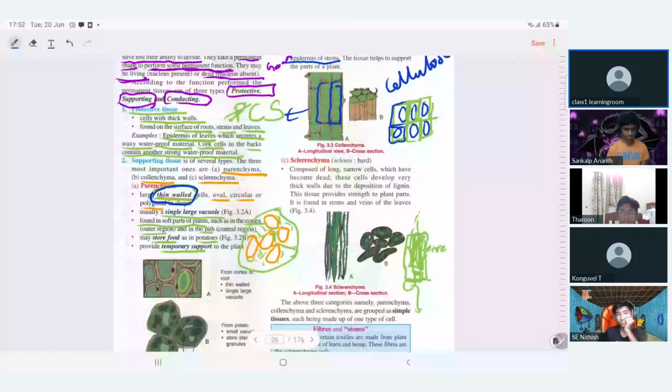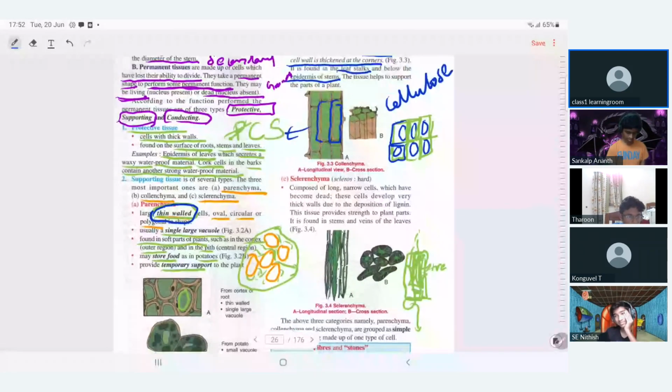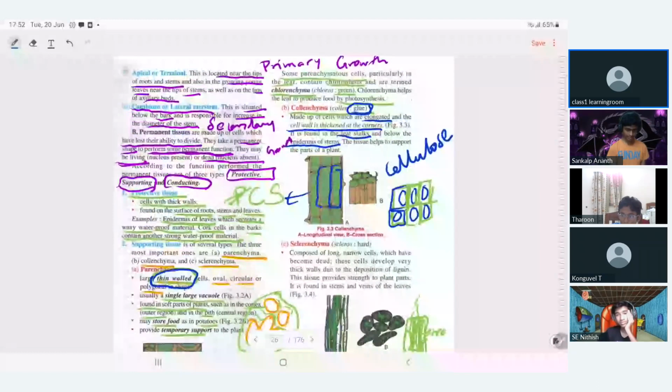See, listen. The parenchyma cells are not glued. They are not attached to each other, right? But look at that here. The cells are compactly packed. Can you see? Very tightly packed with each other. That says they are attached to each other. They're glued together. They're very close to each other. Means there are no intercellular spaces. Parenchyma has those intercellular spaces.